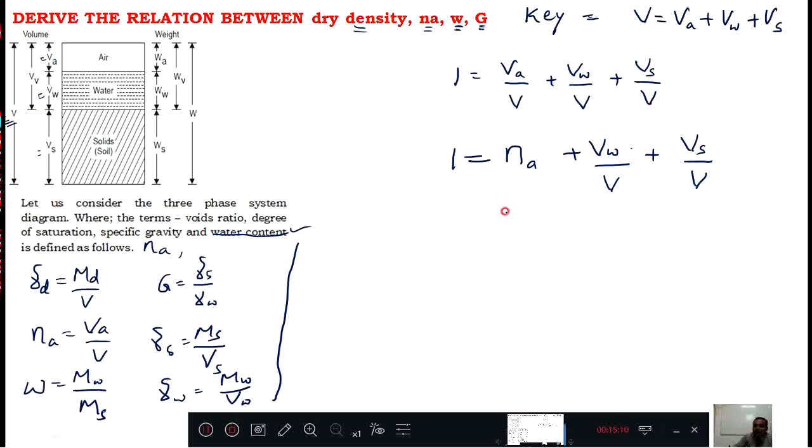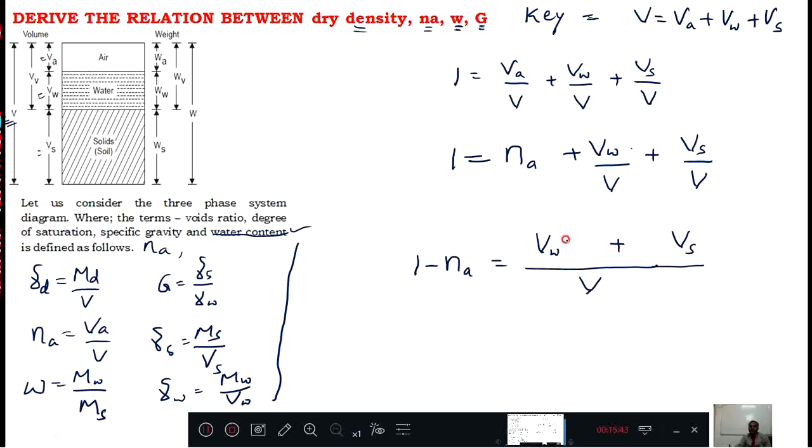Now this Na I will bring to this side. 1 minus Na equals, see, this splitting of the denominator is not actually required. Therefore I do only one V, and at the top I write Vw and Vs. Okay, this much is fine.